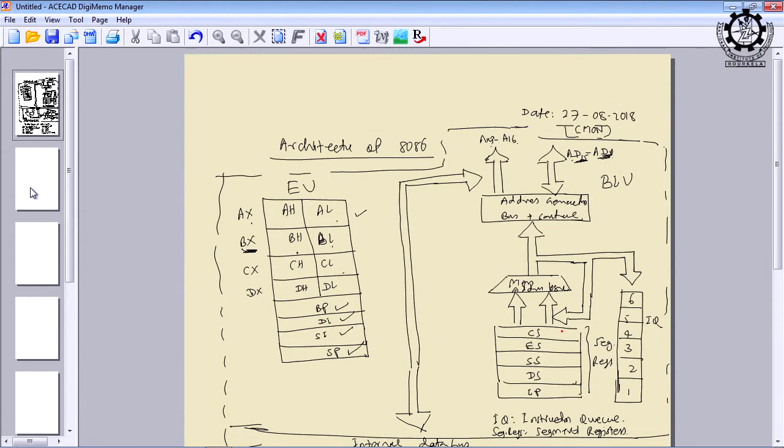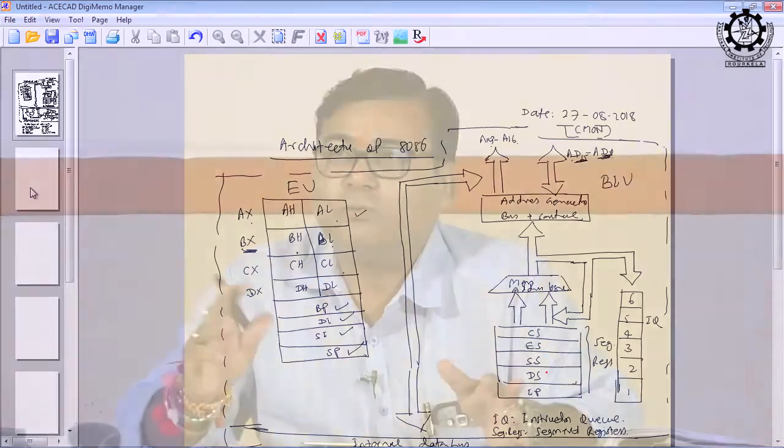CS stands for code segment, ES stands for extra segment, SS stands for stack segment, DS stands for data segment, and IP stands for instruction pointer, which is something similar to the program counter in 8085. It is the register which will hold the address of the next instruction to be executed, and it is the register responsible for sequencing the control of execution.